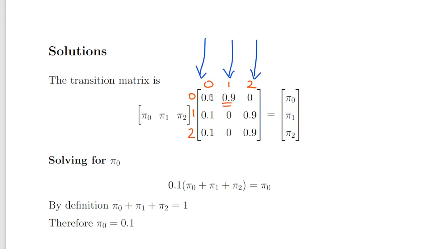So if you are in level 0 and you don't make a claim, next year you'll be in level 1, which means there's a 90% chance of that. If you are in level 1 and you don't make a claim, you go up to level 2. If you're in level 2 and you don't make a claim, you stay in level 2. But if you do make a claim, there's a 0.1 chance you're in level 0 next time round. So that is the transition matrix, and we're going to calculate the steady state probabilities.